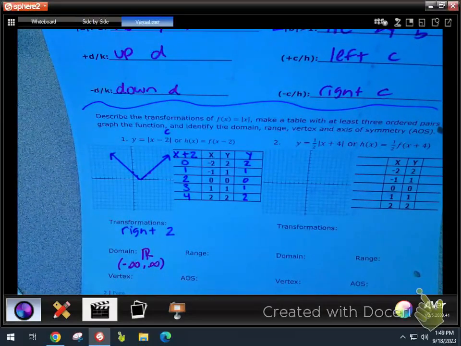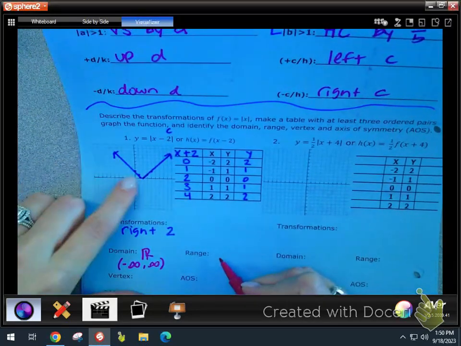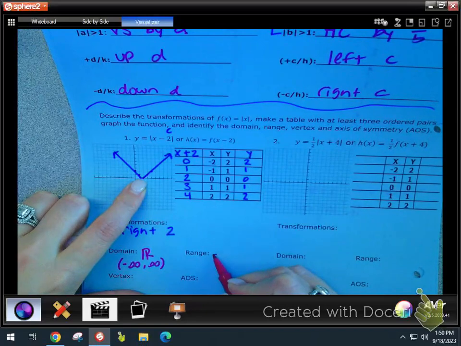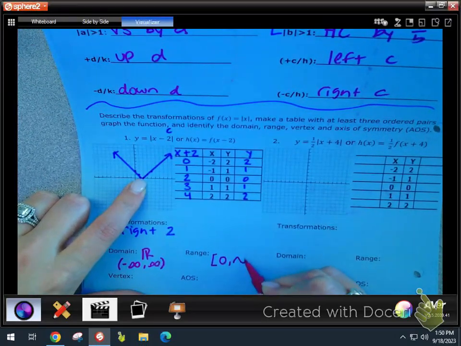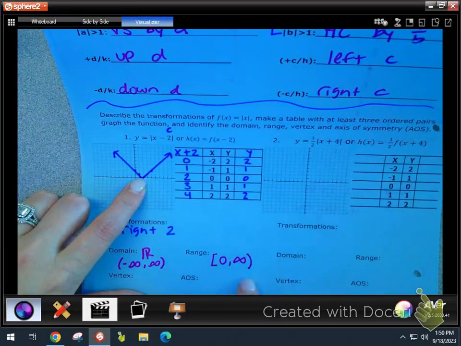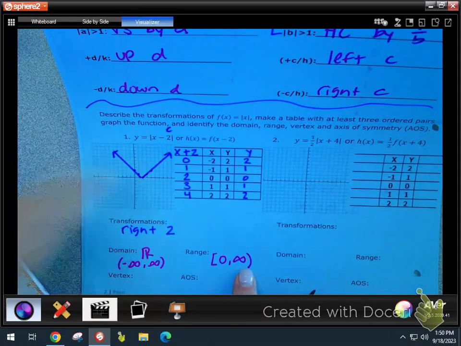Because there's no x's that are off limits on this function. We can take the absolute value of any type of number. Now, there are y's that are off limits. What's your range? 0 included or not included? Is included. 0 to positive infinity. Infinity is not included. You should be using parentheses with those.